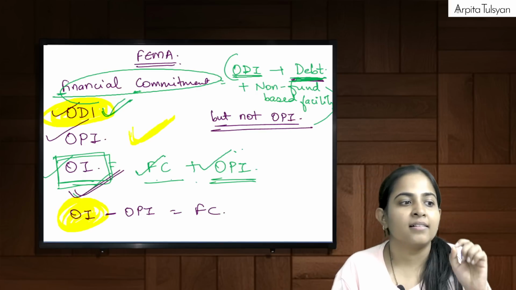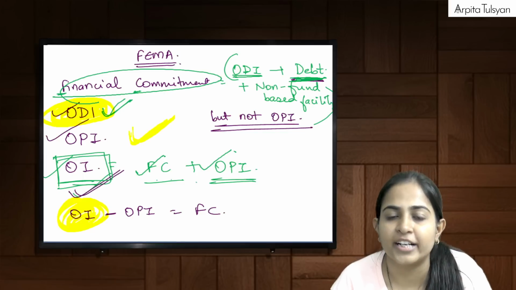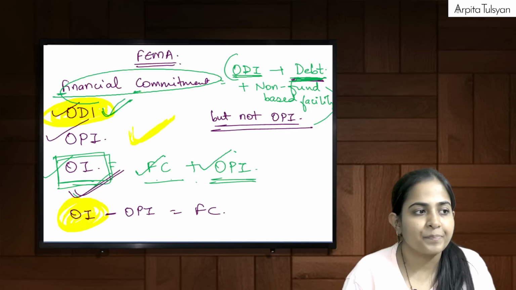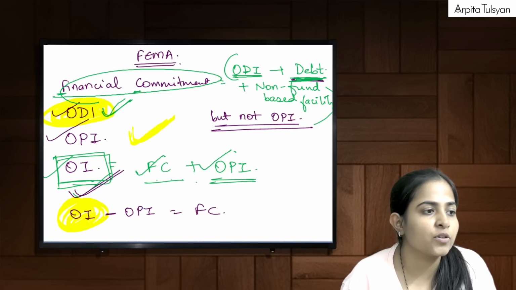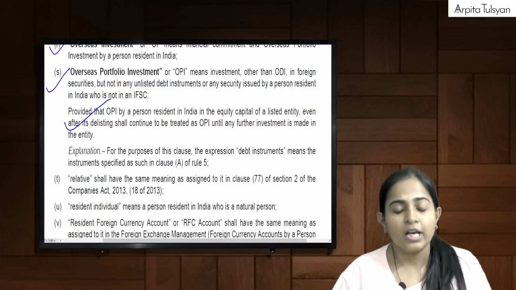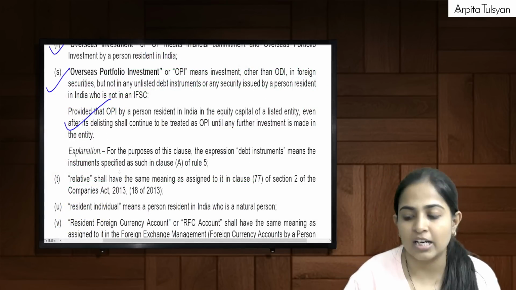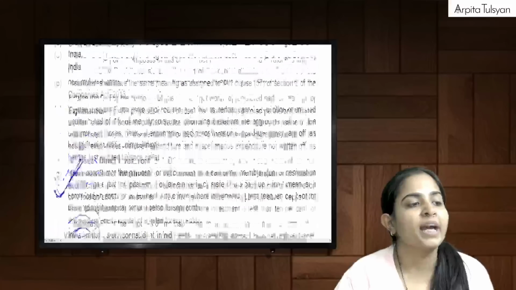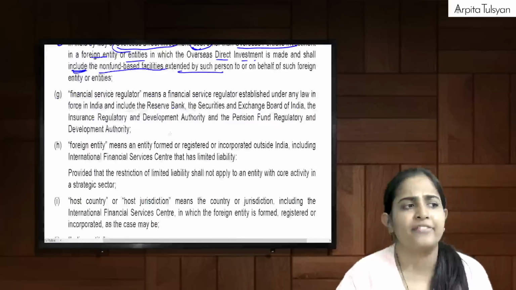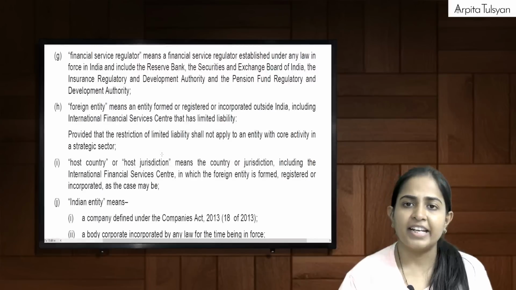That will be included in the financial commitment. Very clear with this? Yes. So this was the definition of the term overseas portfolio investment. So four things: financial commitment, ODI, OPI, and overseas investment. Very clear with this?